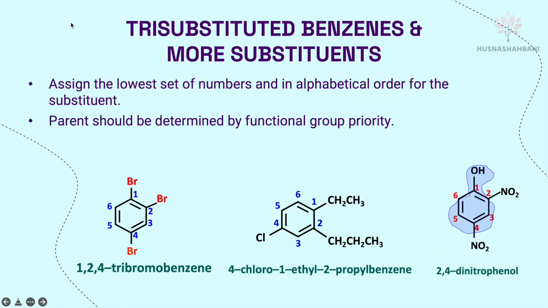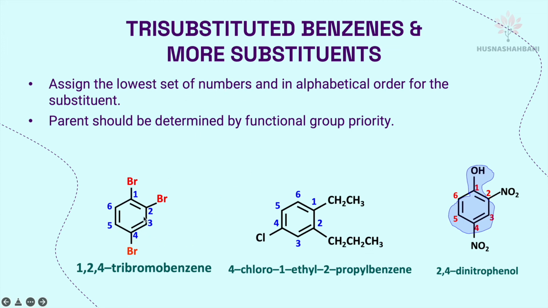For trisubstituted and more substituents, assign the lowest set of numbers and in alphabetical order for the substituents. Same as in alkene. So the parent should be determined by functional group priority. Here, 1, 2, 4. Or it can also be 1, 2, if you put here number 1, here number 2, this will be number 5. So you have to put this number 1, number 2, and number 4.